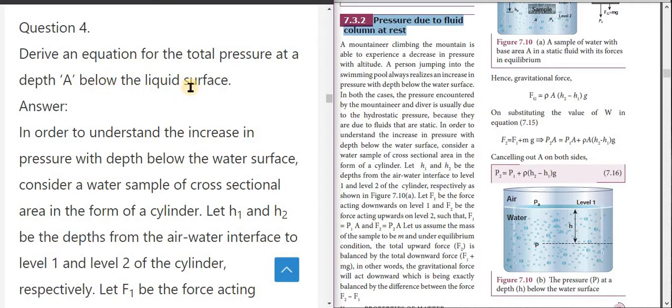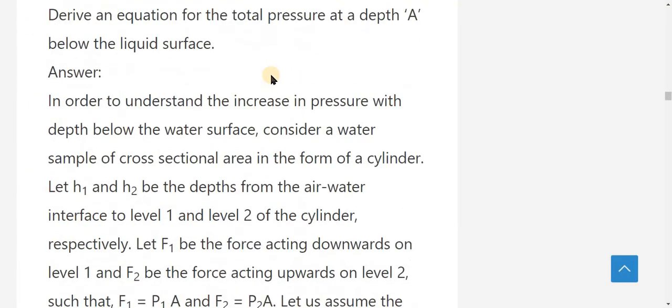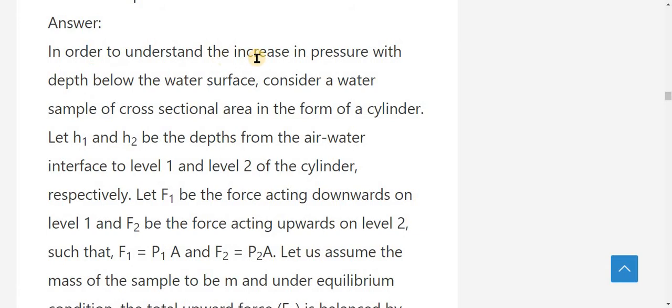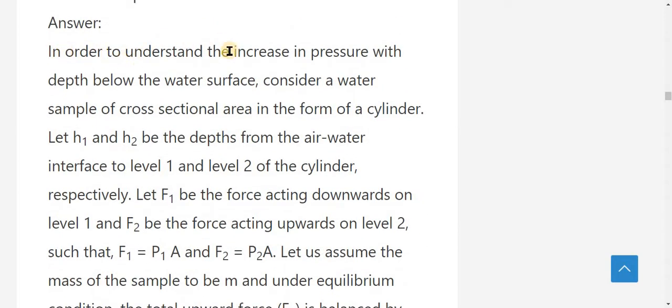Let me discuss this detailed question and answer. In order to understand the increase in pressure with depth below the water surface, this is a very important point, children.